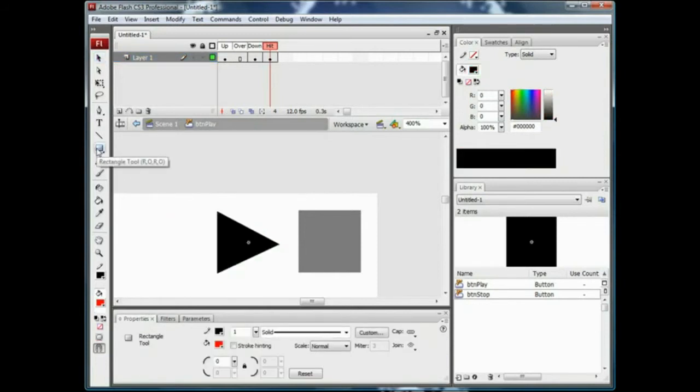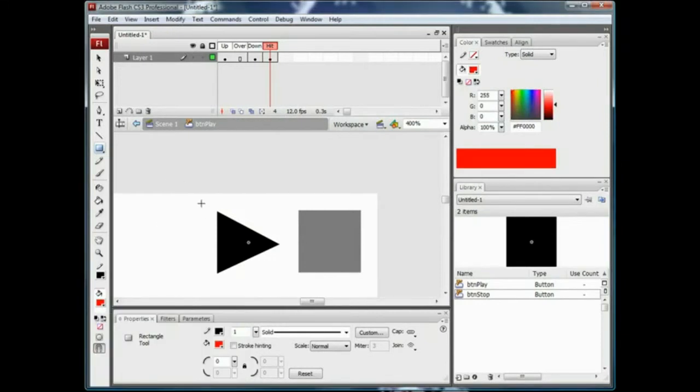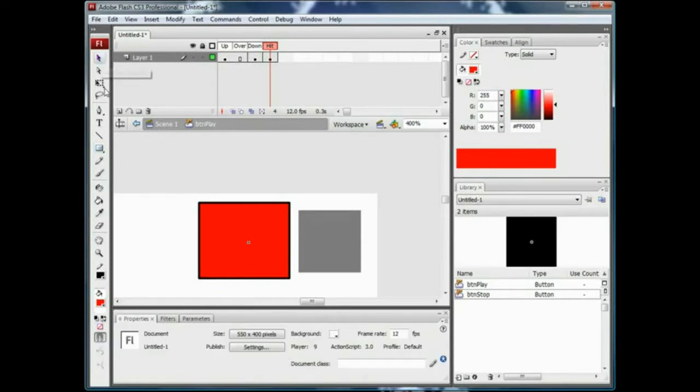I'm going to select my rectangle tool before I do anything, and then get a nice bright red. Now I'm just going to drag a little box around my play button, just like that. Nothing too big, nothing too small. Basically, when your mouse rolls over this, it'll turn into a little clicker, so that you don't have to actually go over the black for it to be able to click on.